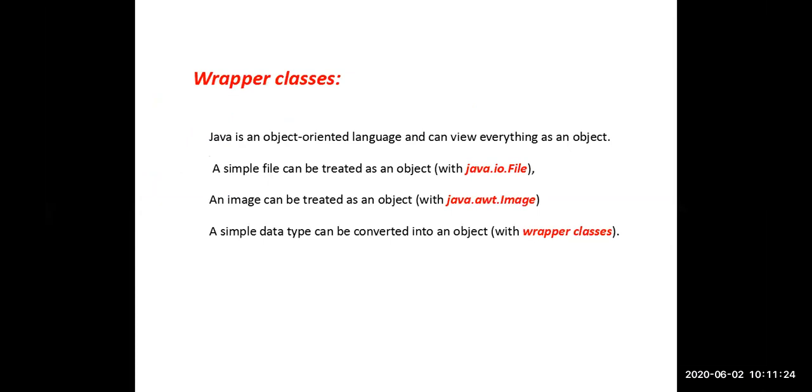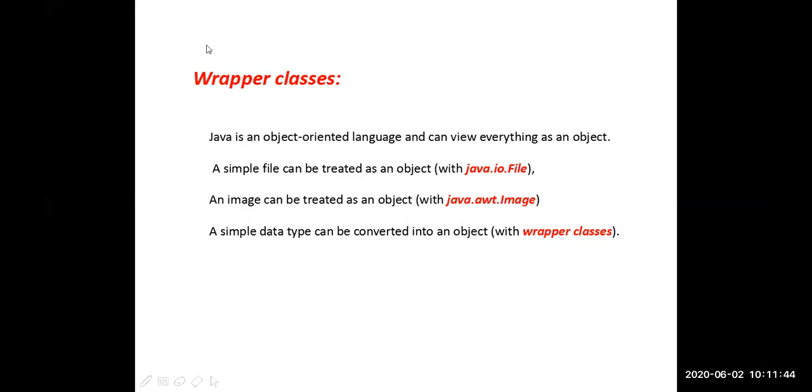Why? Because most of the concepts in Java want objects, not ordinary data type variables. They want objects for the simple data types. Instead of directly using simple data type variables, they want objects in place of ordinary variables. Then how to provide those objects? With the help of wrapper classes.